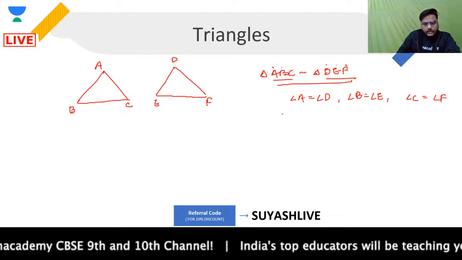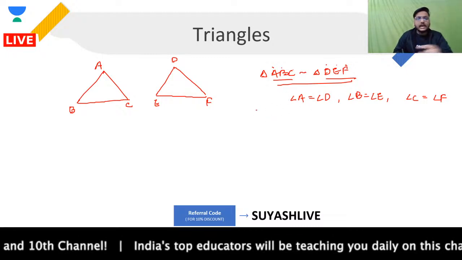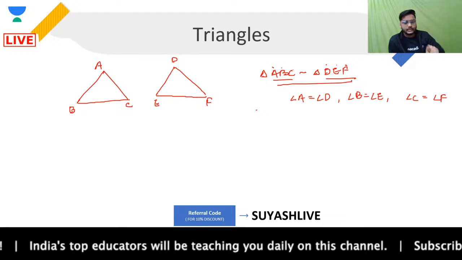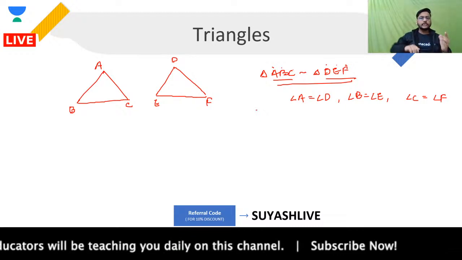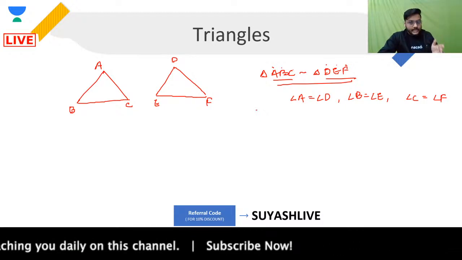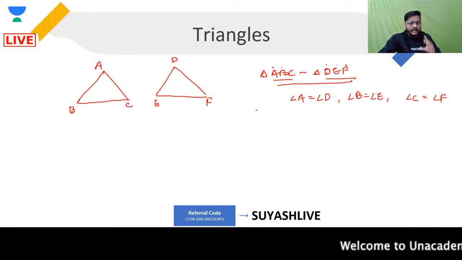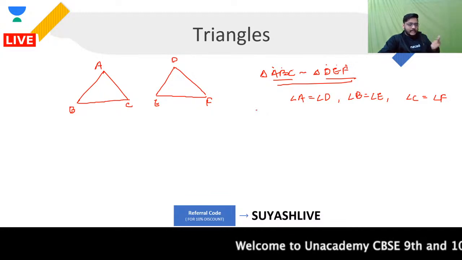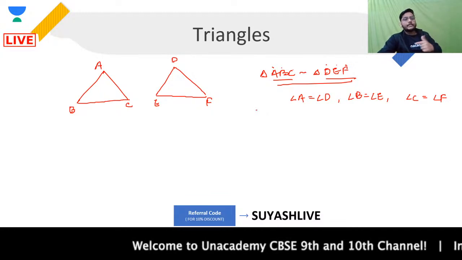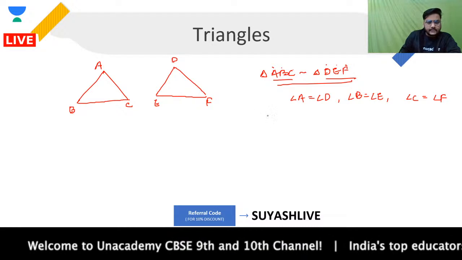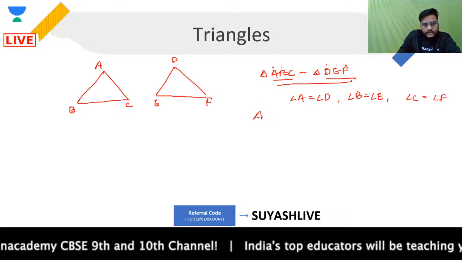Second thing, guys, because these two triangles are similar and they are not congruent: when we say they are congruent, we are talking about their respective sides being equal. But when we say they are similar, similarity does not tell you about equal sides. Similarity tells you about proportional sides.